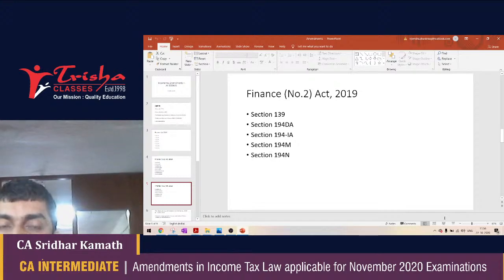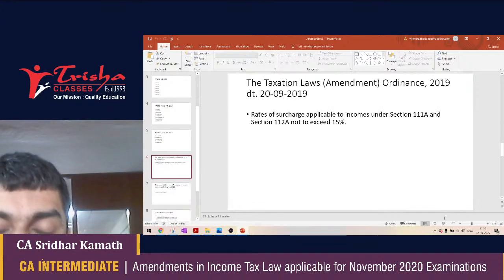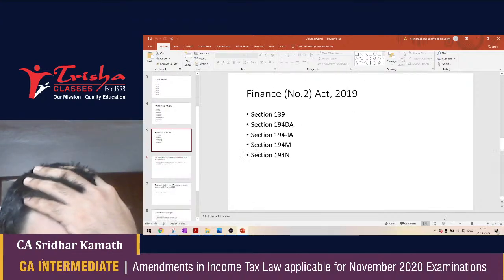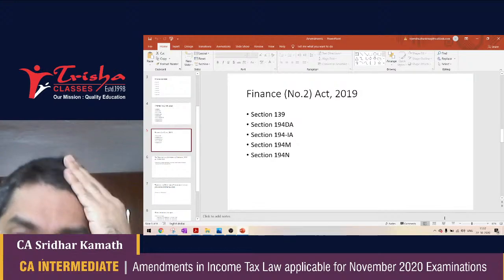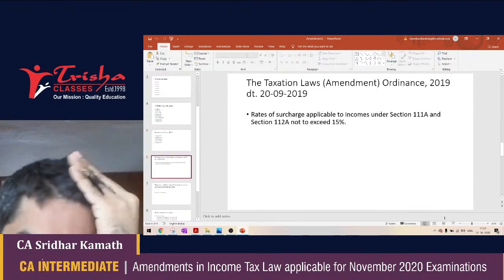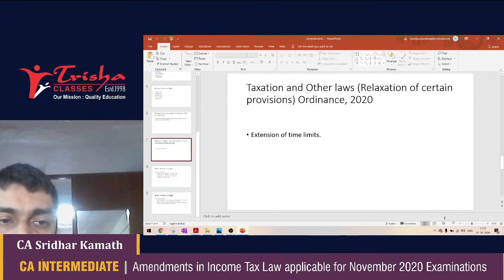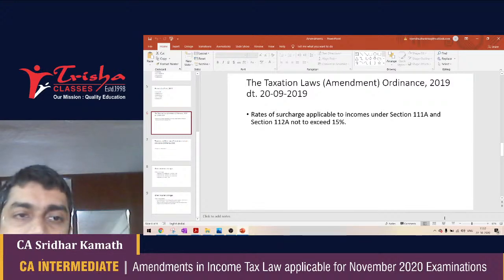The consideration would now include a whole host of other charges also. 194M talks about payment to a contractor and 5% TDS to be done. 194N talks about withdrawal of cash by an SSE and the rate of TDS that is applicable. So let's now move on to the last few slides.